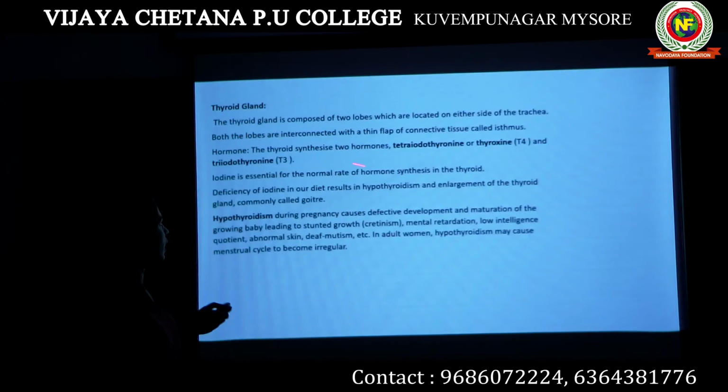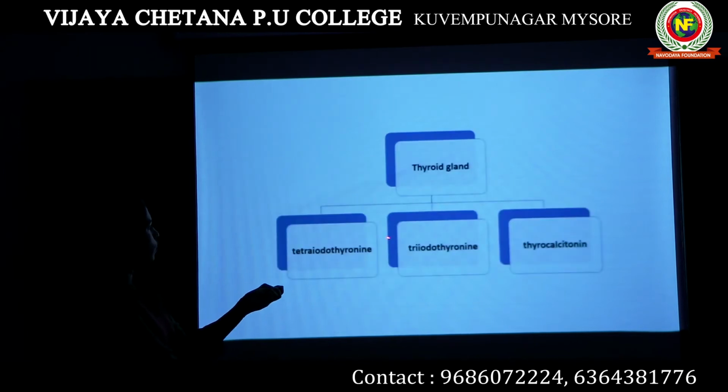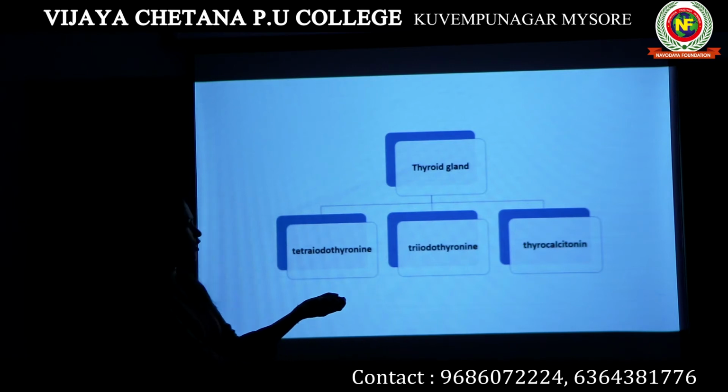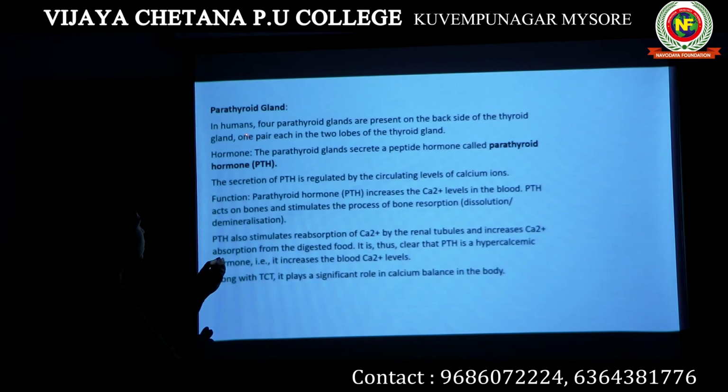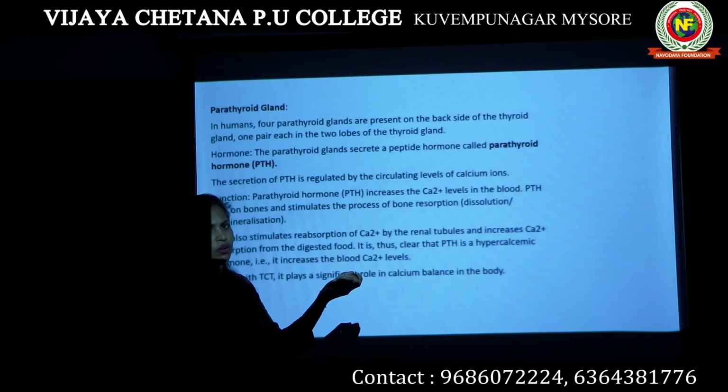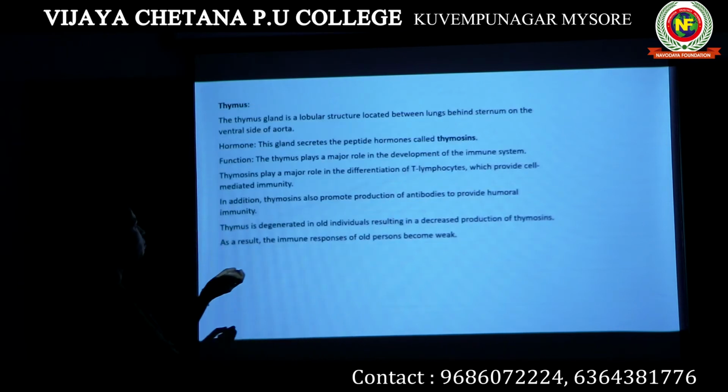Then the thyroid gland produces hormones like tetraiodothyronine and triiodothyronine. Also it produces a hormone known as thyrocalcitonin, which controls our calcium level in the body. Then the parathyroid gland produces only one hormone, parathyroid hormone or PTH, which is mainly responsible for maintaining calcium level, or increasing calcium level in the blood.